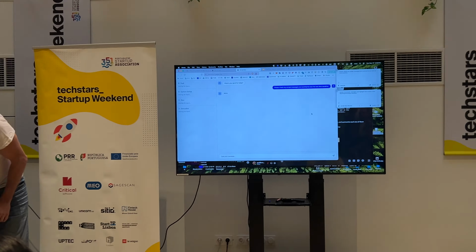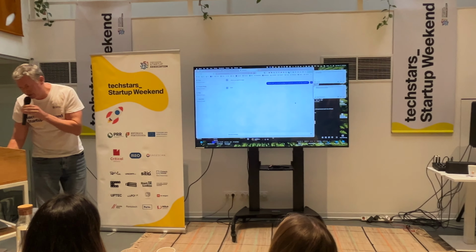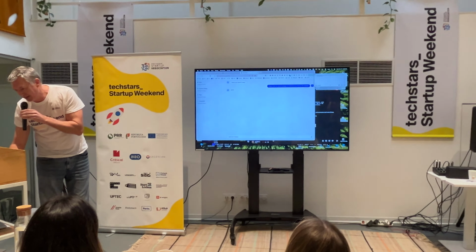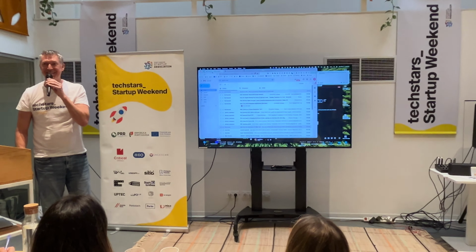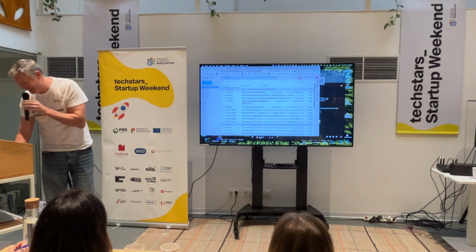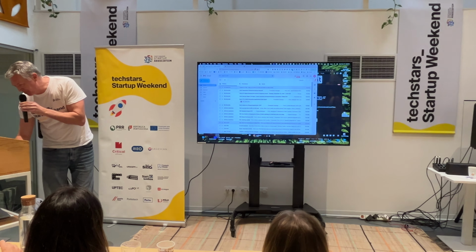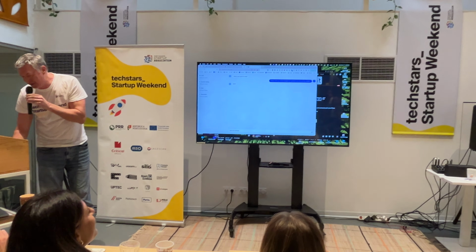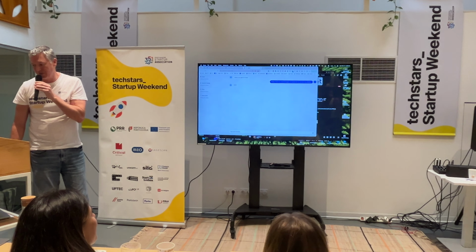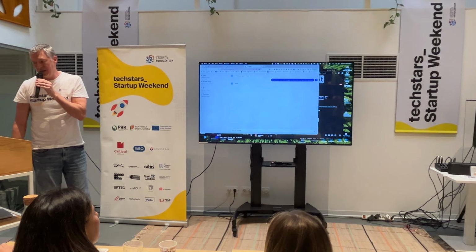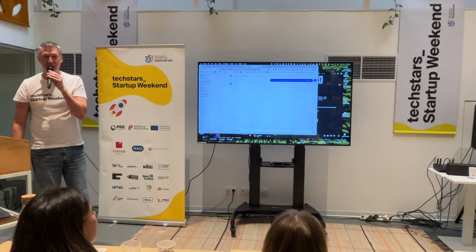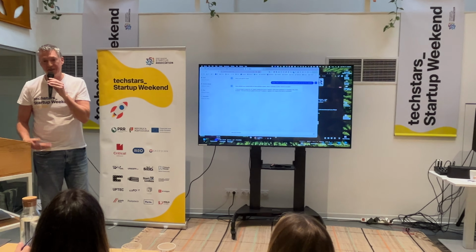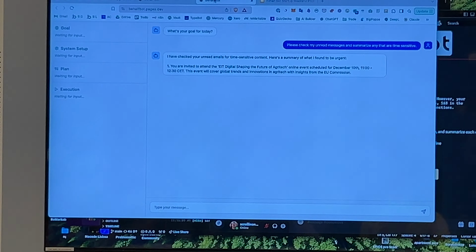What this is doing in the background right now is going to an inbox. This is the inbox. We had everyone in the room spam us, so thank you to all of you who spammed us. There were some creative messages we really liked. What it's doing is parsing that inbox, looking for unread messages, and attempting to make sense of the ones that are most important based on the subject line. Then it's reading those messages and summarizing them to us. And we did this all in 24 hours, by the way.